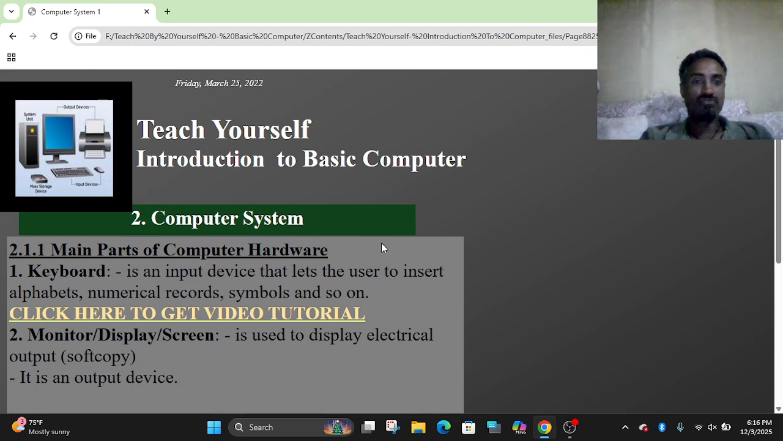The main parts of computer hardware: the first one is the keyboard. It is an input device that lets the user insert alphabets, numerical records, symbols, and so on. How can we feed data into the computer system? We have to have an input device which helps us insert alphabets, numerical records, symbols, and so on.